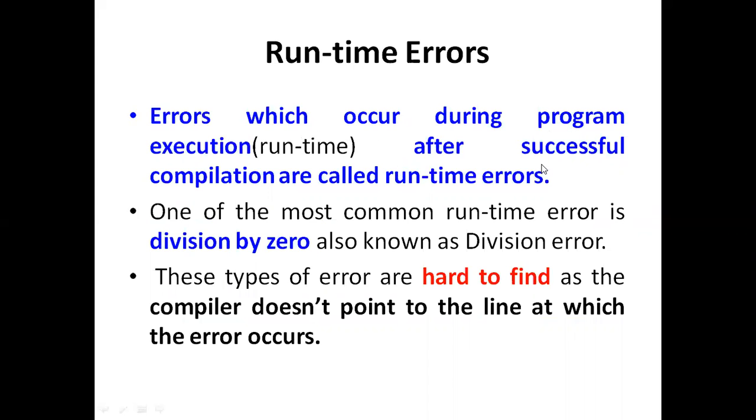And runtime errors are errors which occur during the program execution after successful compilation. We call them runtime errors. Runtime errors are things like division by zero. And runtime errors are hard to find, where in which logic we have written the mistake, and why we are not getting the output.